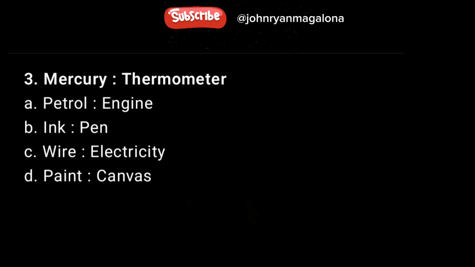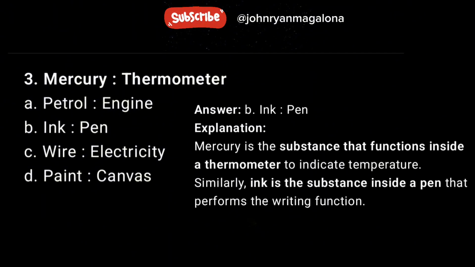Number 3. Mercury, thermometer. A. Petrol, bean. B. Ink, pen. C. Wire, electricity. D. Paint. Answer B. Ink, pen. Explanation. Mercury is the substance that functions inside a thermometer to indicate temperature. Similarly, ink is the substance inside a pen that performs the writing function.